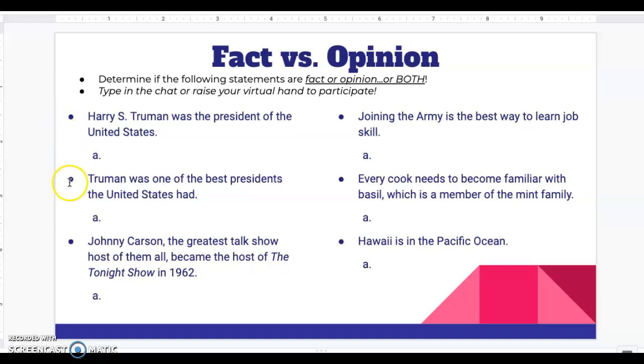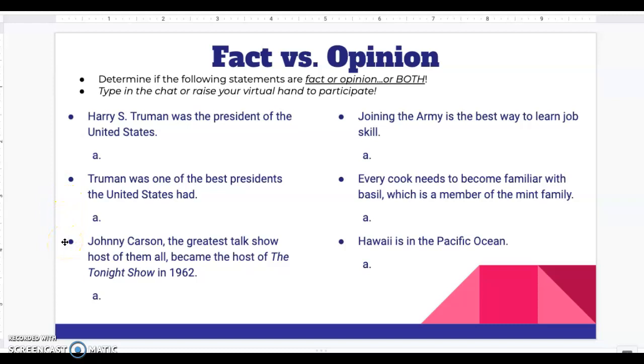Moving on to the second one. Truman was the best president of the United States. Is this a fact or opinion? Right, it's an opinion. So this one, maybe not everyone thinks. This offers up a perspective. Maybe not everyone thinks Truman was one of the best presidents of the United States. Someone could have liked Ronald Reagan. I don't know.